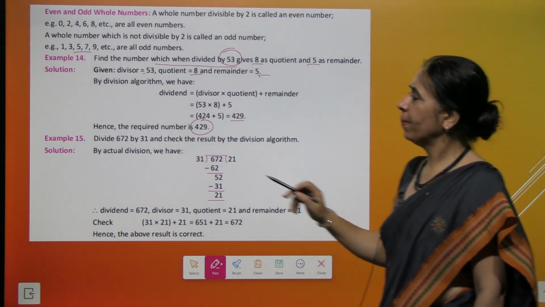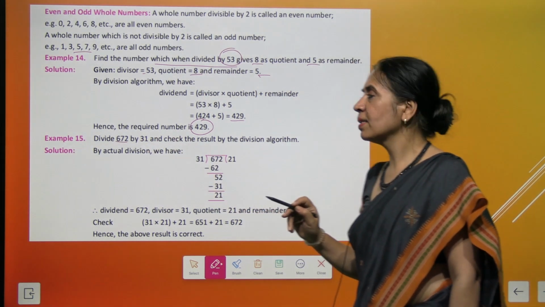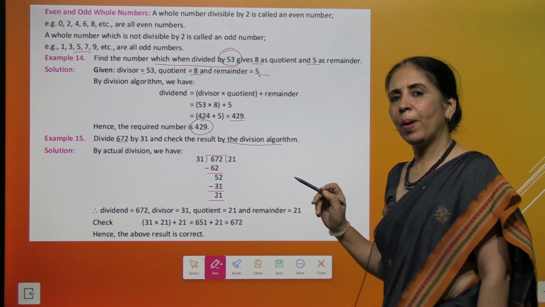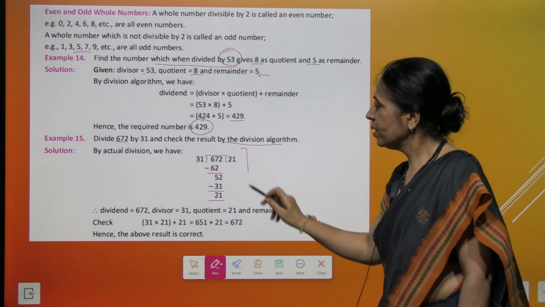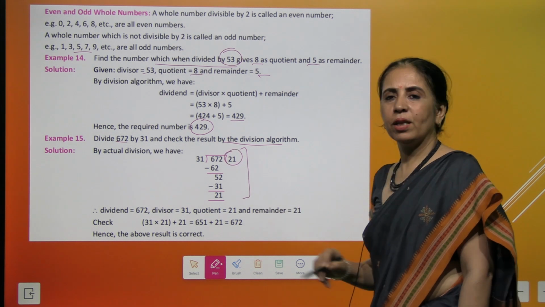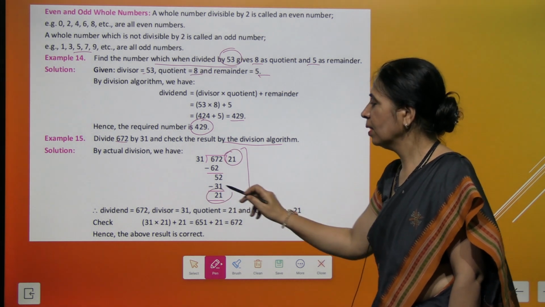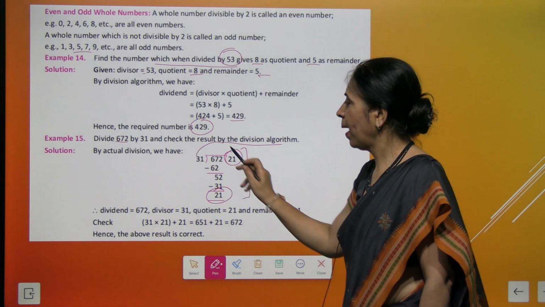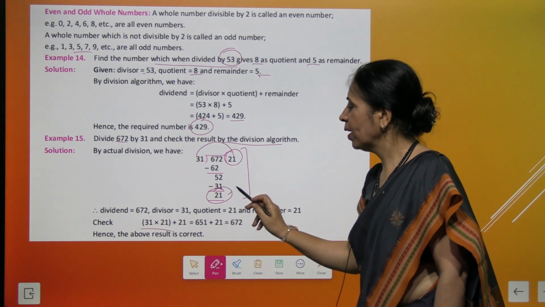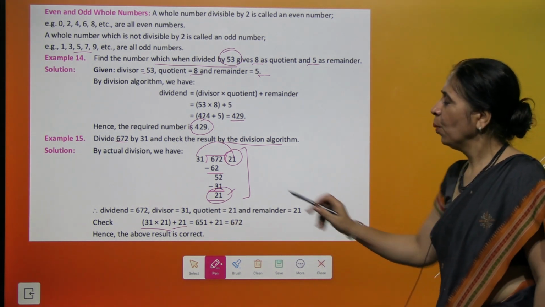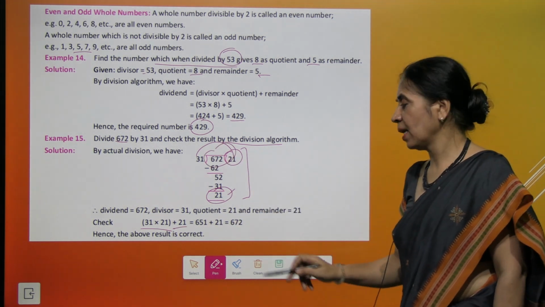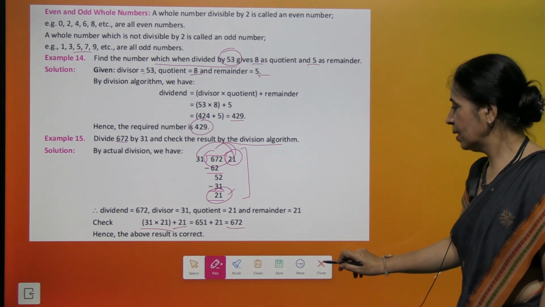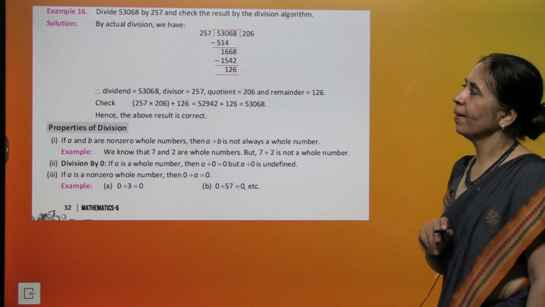Take another example. Divide 672 by 31. And now you're going to check the result also by the division algorithm. We'll first divide. We get the quotient 21. We get the remainder 21, right? And then we multiply 31 with 21 and we add 21. We get the same number, that's 672. So we say our result is absolutely correct.